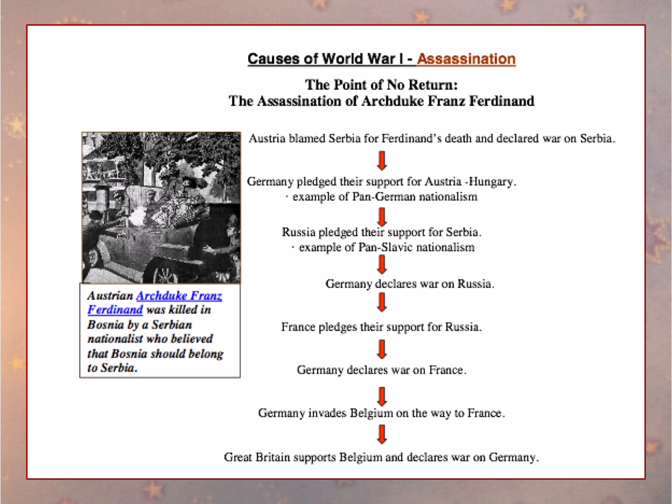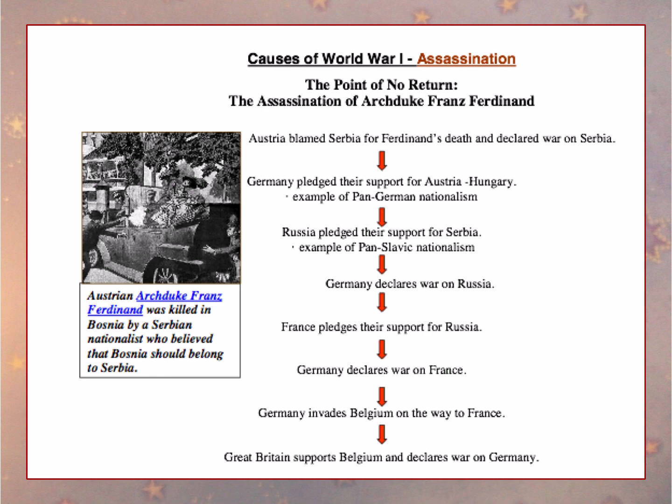So first, after he was assassinated, Austria, remember he was Austrian, blamed all of Serbia for Ferdinand's death and declared war on Serbia. Remember, Germany was in alliance with Austria, so Germany pledged their support for Austria-Hungary, which was an example of pan-German nationalism, because again, they had an alliance, and also it was this movement that wanted to unite all Germanic peoples. Russia then pledged their support for Serbia. So Russia, who was on the side of the Triple Entente, sided with Serbia, which was also a Slavic country, so this was an example of pan-Slavic nationalism.